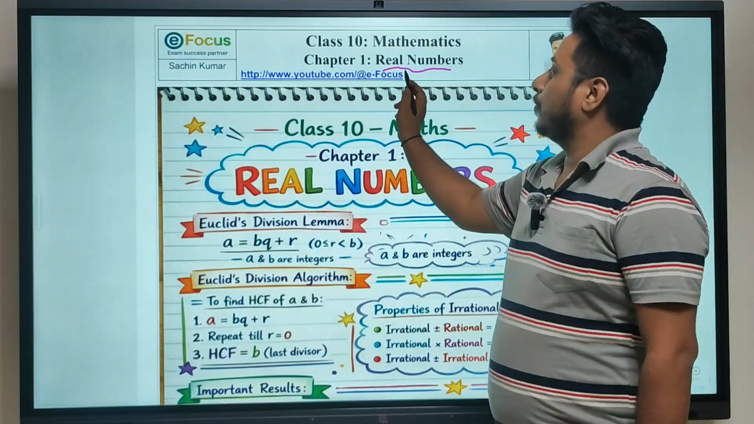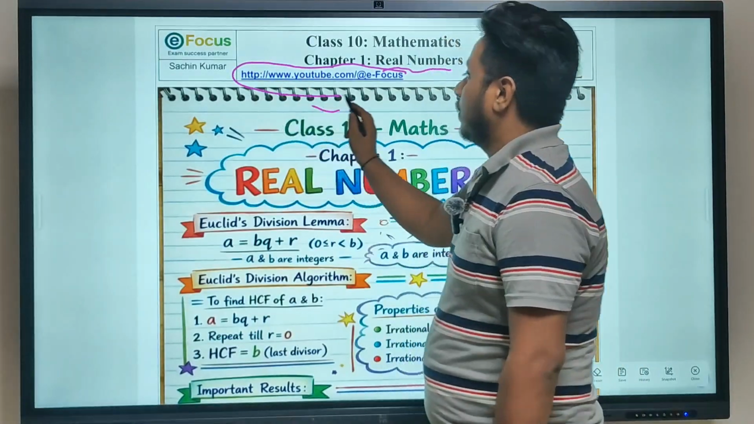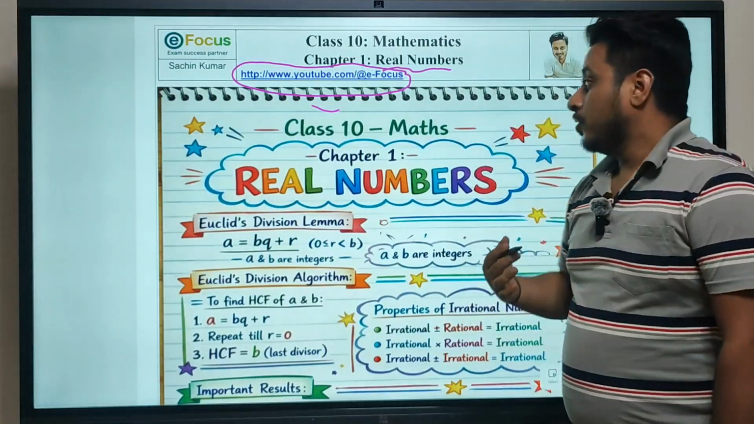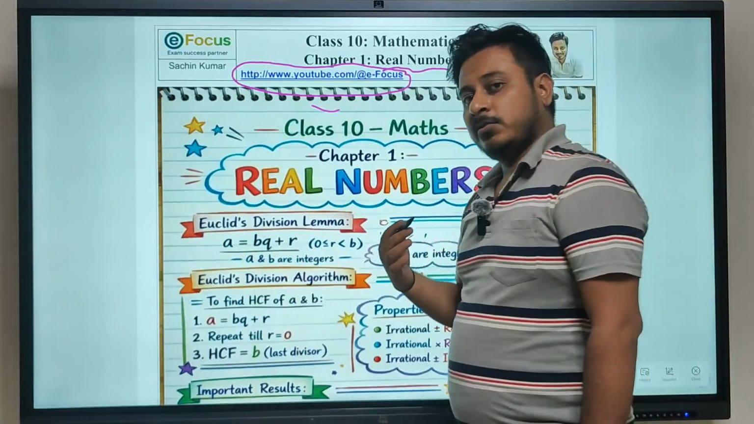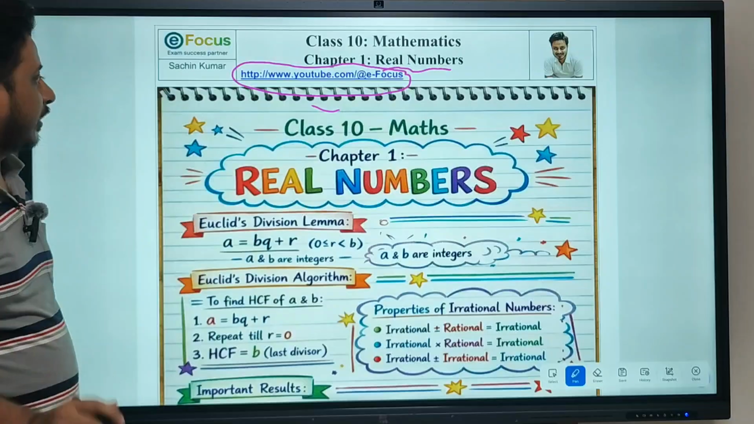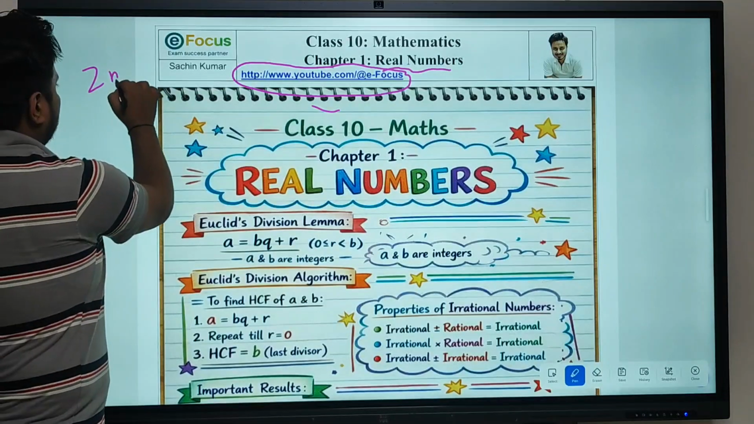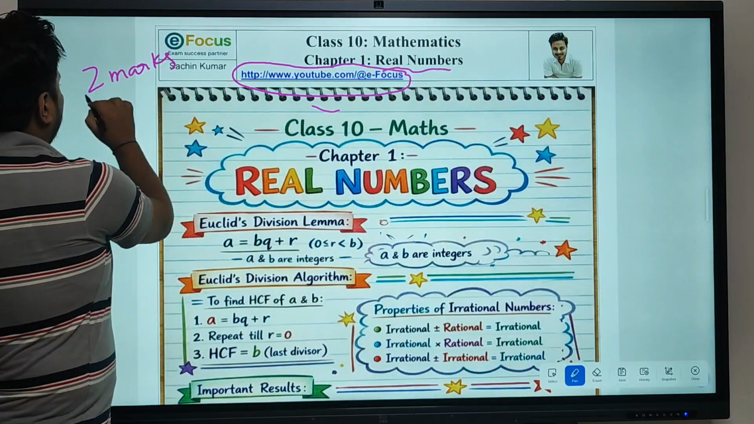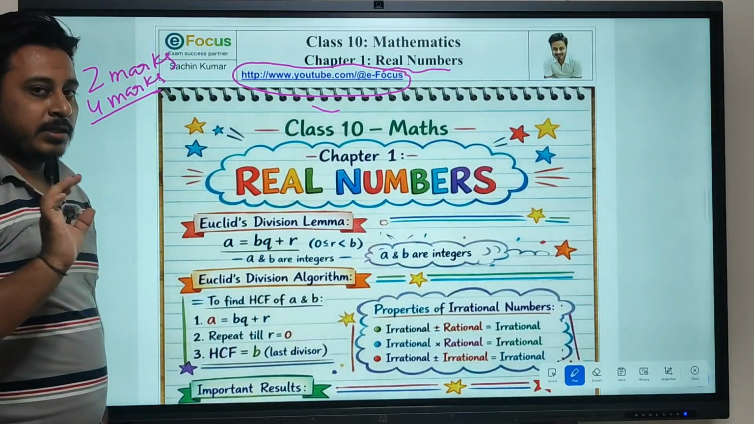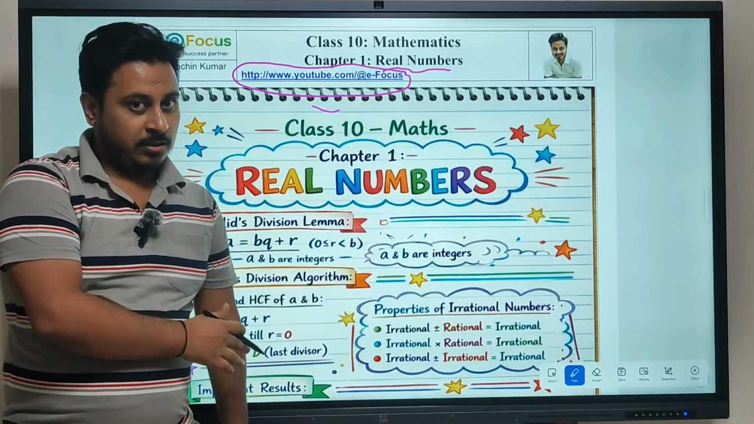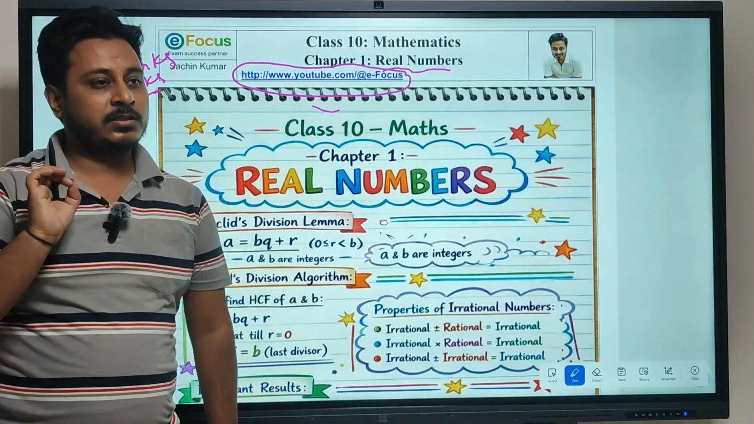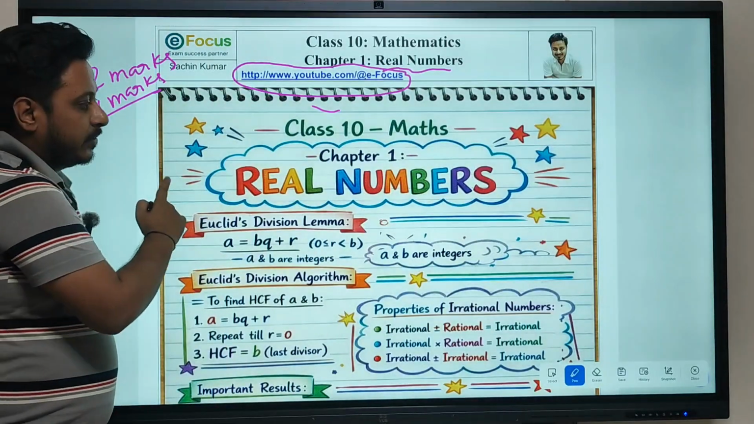First chapter is real number, and just for your information, this is my YouTube channel where you will get this particular video and you can revise it again. So as you know, from this particular chapter, you will get definitely either 2 marks or even 4 marks question as well. If you understand what I'm going to teach you today, I'm giving you the guarantee that you will get either 4 marks or 2 marks, definitely. So first chapter is real number.